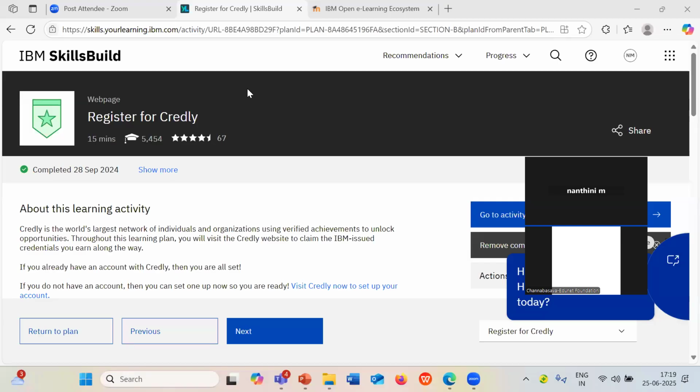Have you all done up to this? Yes, we have to create a machine learning project. That we will start exploring from next week onwards. Today we will be concentrating on AI, machine learning, and types of machine learning. Are you able to see Mark Complete here, students? Register for Credly. Can you see Mark Complete?